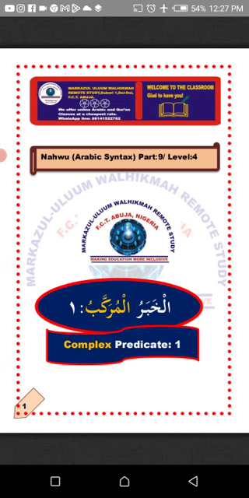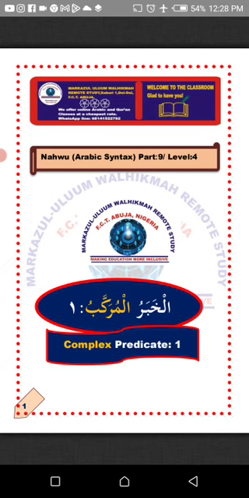For instance, Sulaymanu Mudarris. Sulayman is a teacher. So the question is, which of the two words is telling us more information about the word before it? It is Mudarris. Sulayman is the mubtada, which means subject, the person whom we are talking about. So the word that we now use to talk about him will be regarded as khabar. A khabar, predicate, is the word telling us more about Suleiman.